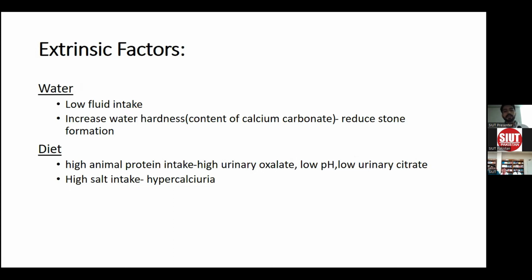High animal protein intake increases urine oxalate, decreases the pH of urine and decreases citrate level, leading to increased stone formation. High salt intake can lead to hypercalciuria because of the sodium calcium co-transporter, leading to increased calcium in the urine that can precipitate into stone.